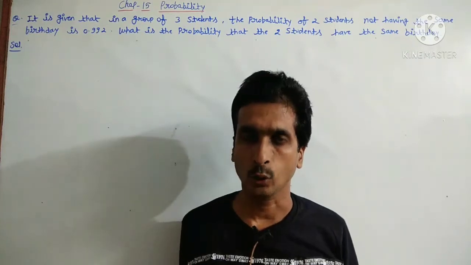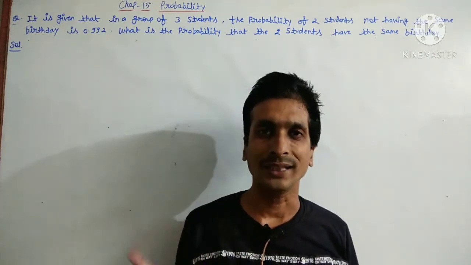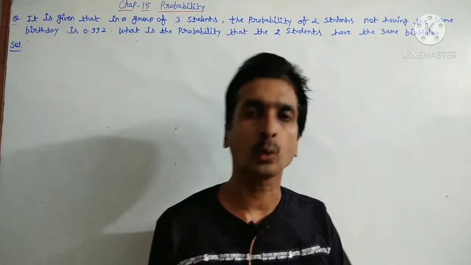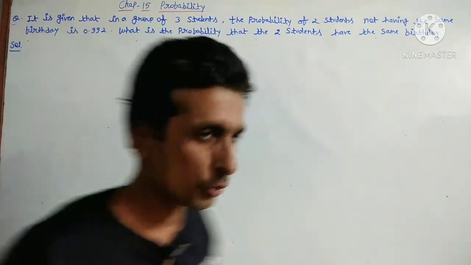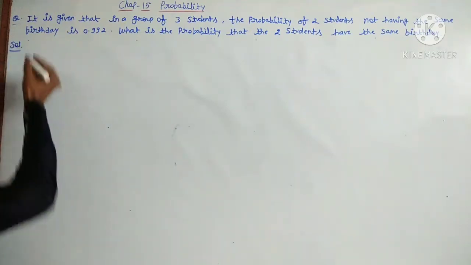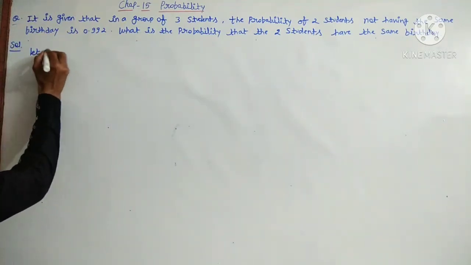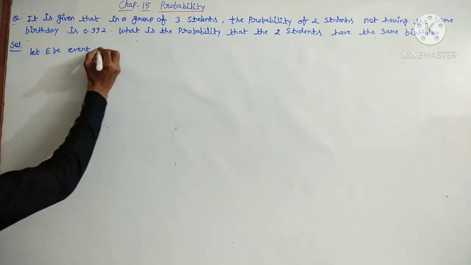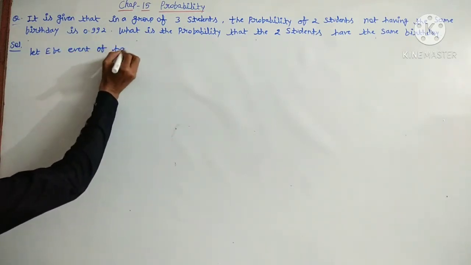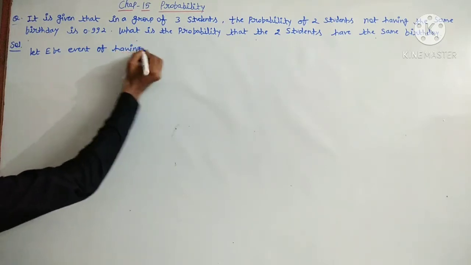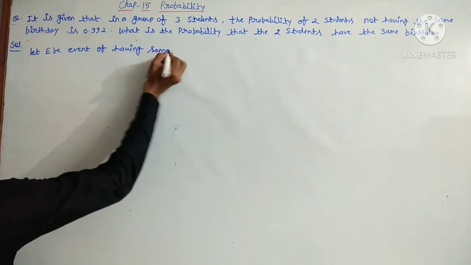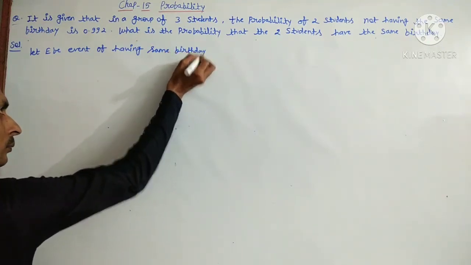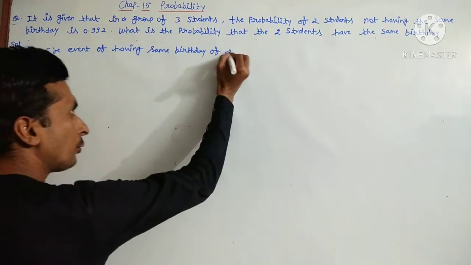What is the probability? So we know that P(E) plus P(not E) equals 1. The sum of the total probability will be 1. How to solve? Look at this one. Here is the solution. Let E be the event of having the same birthday of 2 students.